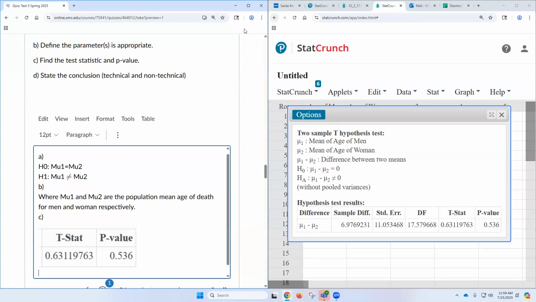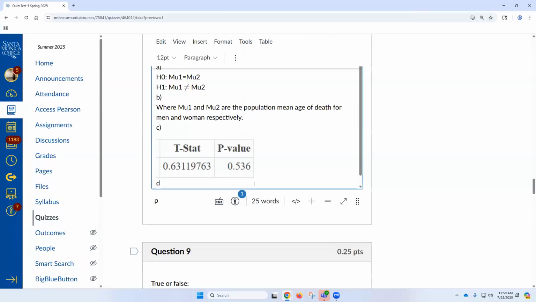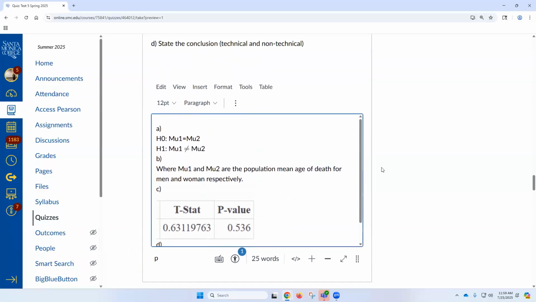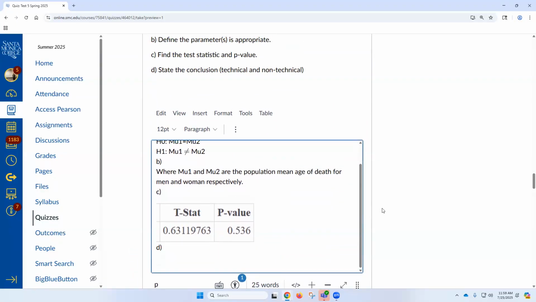State the conclusion, technical and non-technical. So what are we thinking? Very, very low evidence, very non-evidential, right? I like that word, non-evidential. I made that up. It's non-evidential, you can tell. All right, we failed to reject. Are we failing to reject everything in this test? I hope that's not a sign of your grades.